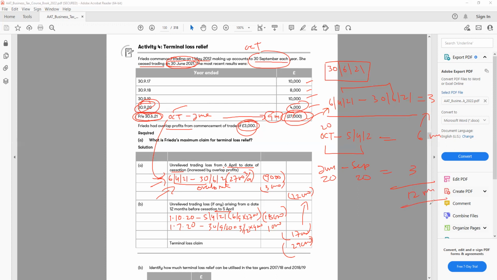So we need the previous 12 months. The day we close the business, from this day we need the previous 12 months, and these previous 12 months can be in different accounting periods. This is your challenge to find out. The first rule is that the day we stop the business, from there we go back till April. The next one is from April, we go back to when the year started. And finally, for any months left, we take from before October, from the previous accounting period. Once you have 12 months, we stop.